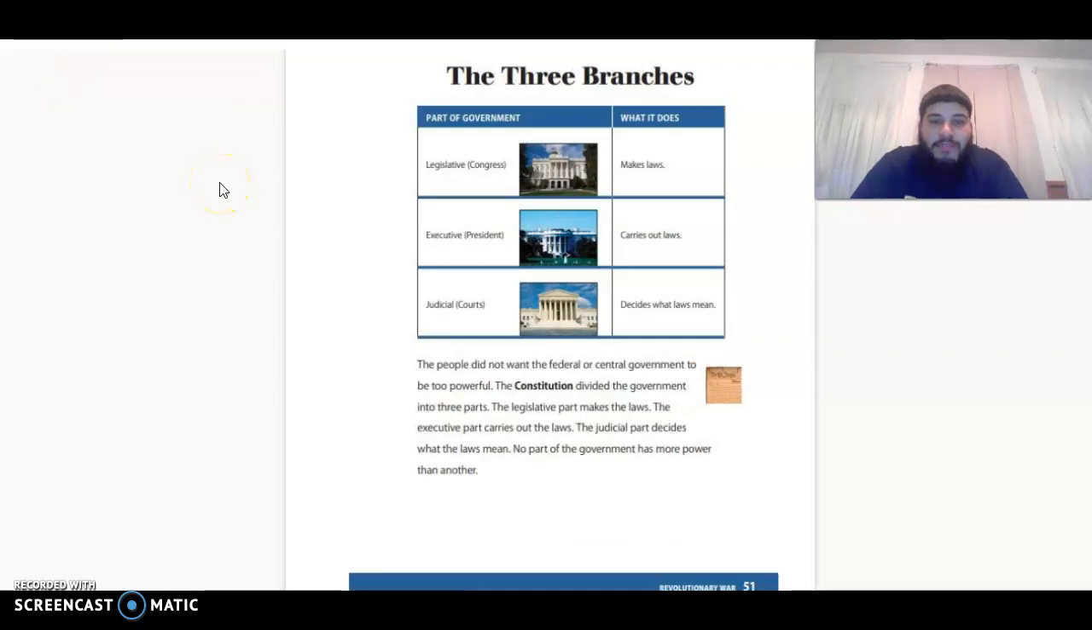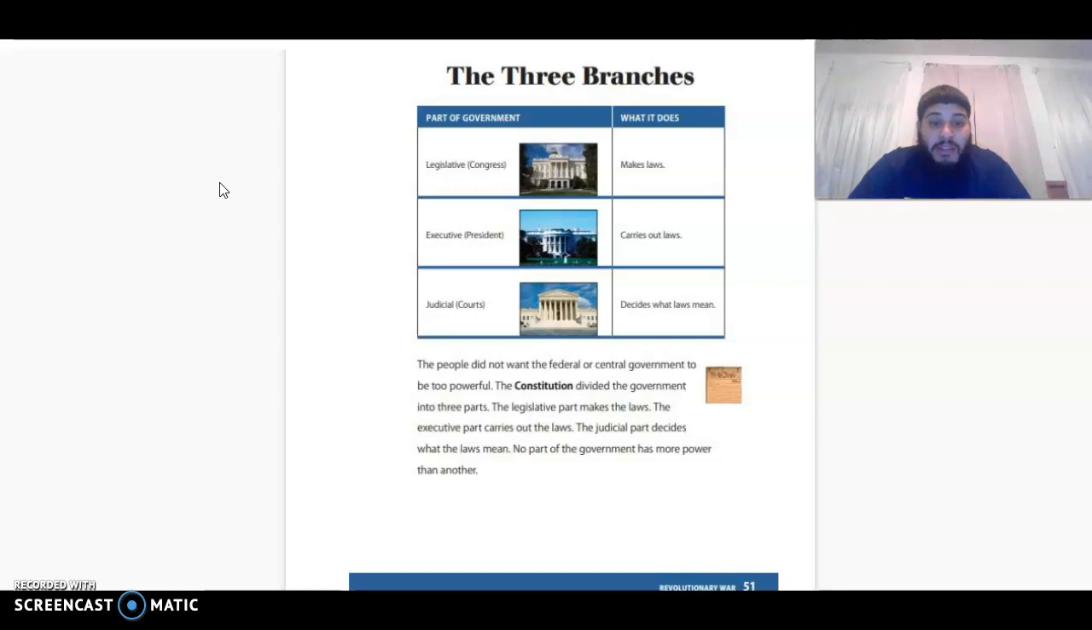Let's move on to page 51, the three branches. Part number 1 of the three branches. The legislative branch, Congress. It makes the laws. The executive branch, the president, carries out laws. The judicial branch, which are the courts, decides what laws mean.